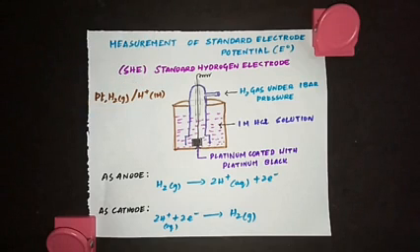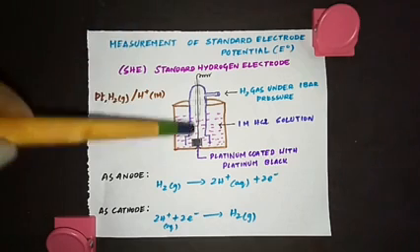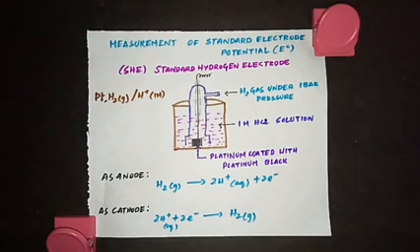Now what we are going to do is take either a zinc electrode in contact with its solution or a copper electrode in contact with its solution and connect them with SHE, either zinc with SHE or copper with SHE, and then measure their electrode potential. So now I'll show you how to do that.